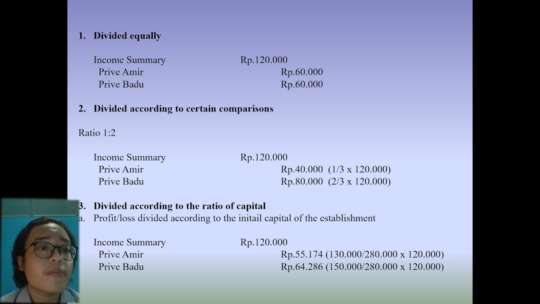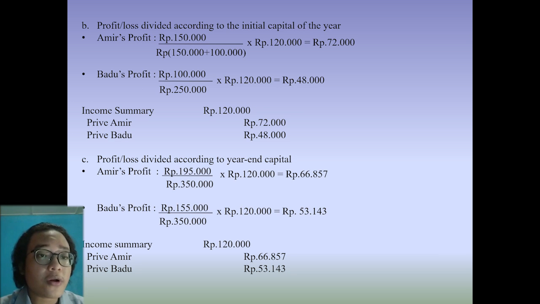We know Amir and Badu's firm was established on 4 January 2019 by Amir and Badu, and they invested 130,000 and 150,000, and we get 280,000 from 130,000 plus 150,000 rupees. B. Profit or loss divided according to the initial capital of the year.